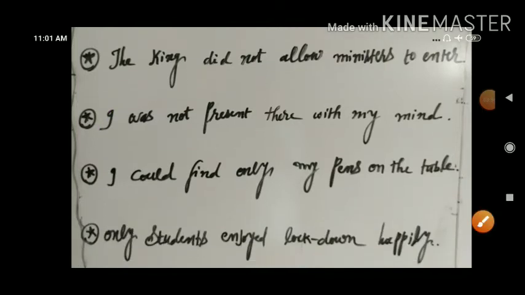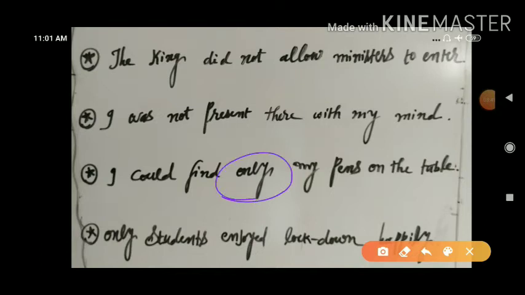Next to that, I could find only my pens on the table. This is a special variety of only, where only is used in a sentence. What kind of care you will take and think, you will pay attention over here.